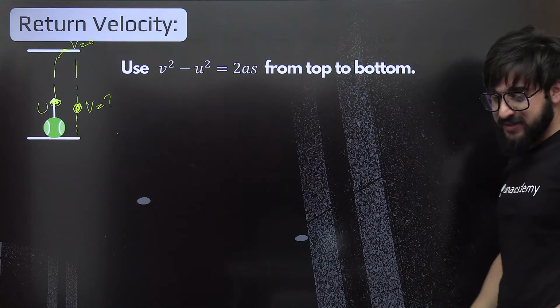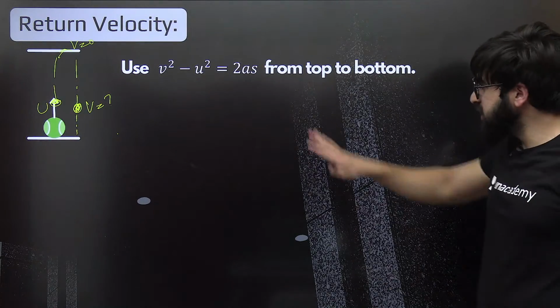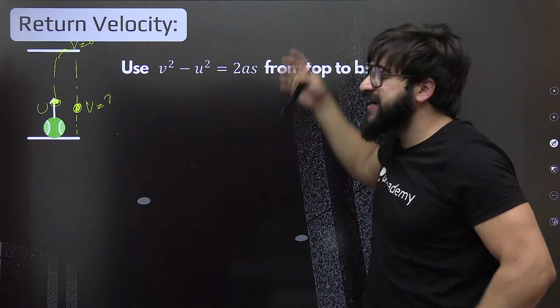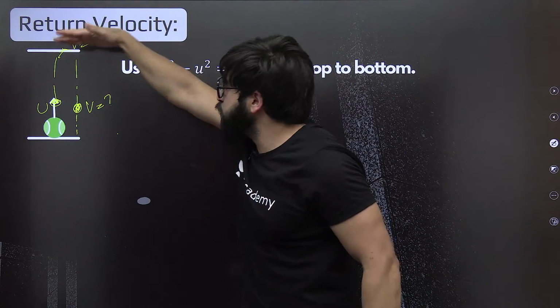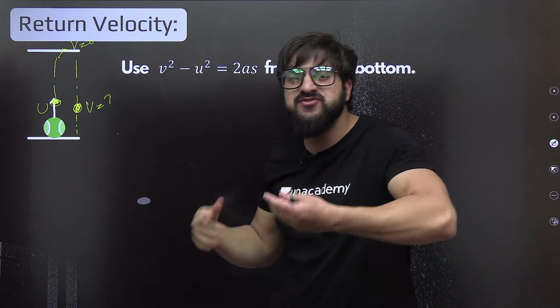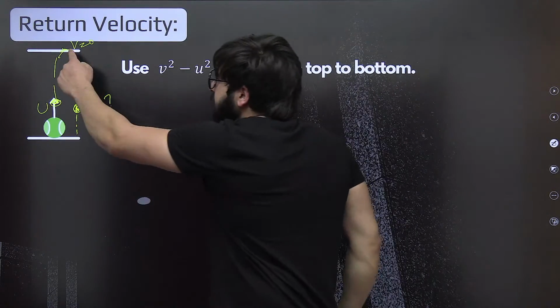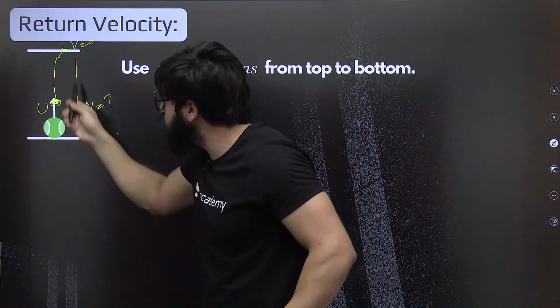Okay, now come on, use this formula directly. From where to where? From this height to this bottom, from top to bottom, because we need to find the return velocity. So we can use the equation from this point to this point.